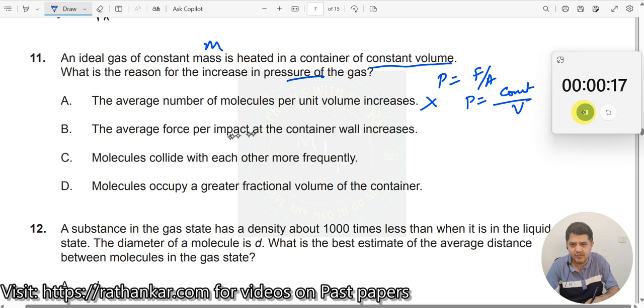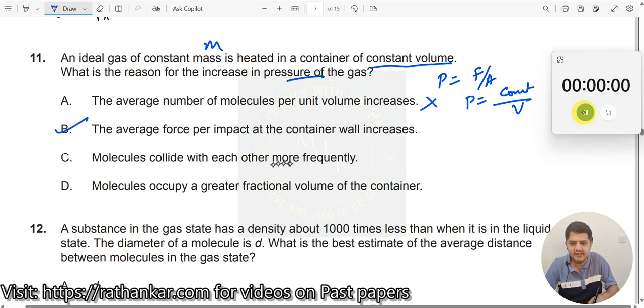Then average force per impact at the container volume increases. See, either A should decrease or F should increase to increase the pressure. So here A is not decreasing because constant volume. So therefore F should definitely increase. So average force per impact. So B is the right answer.